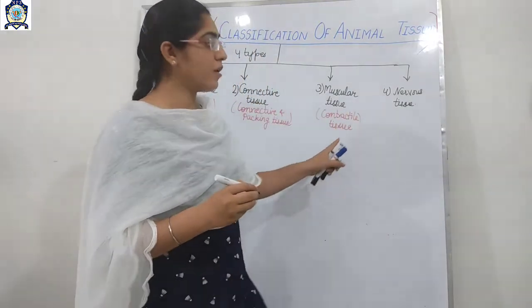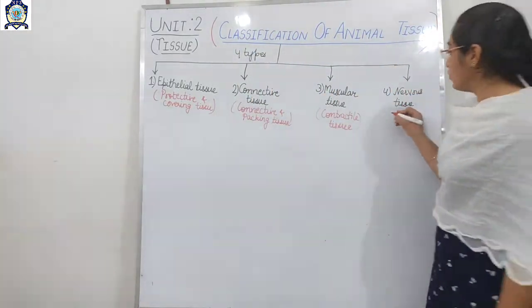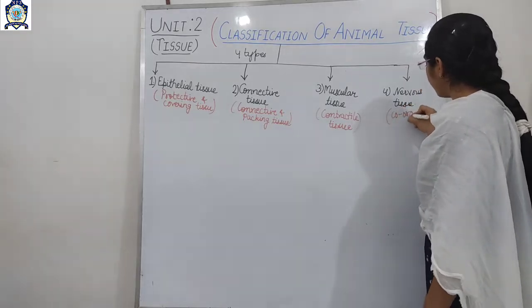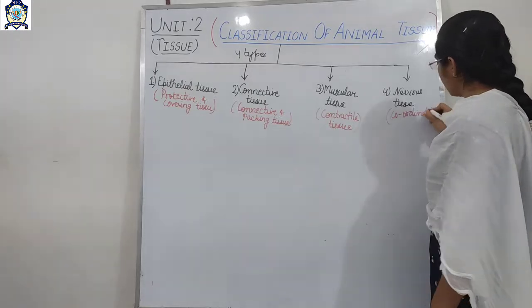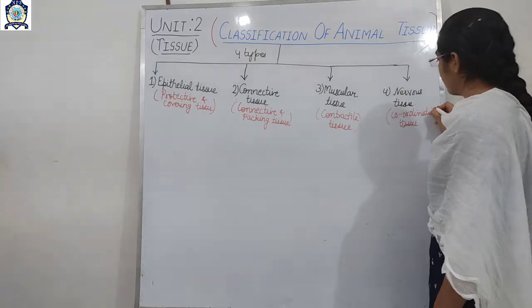And if we talk about the fourth type, which is the nervous tissue, then nervous tissue is the coordinating tissue.